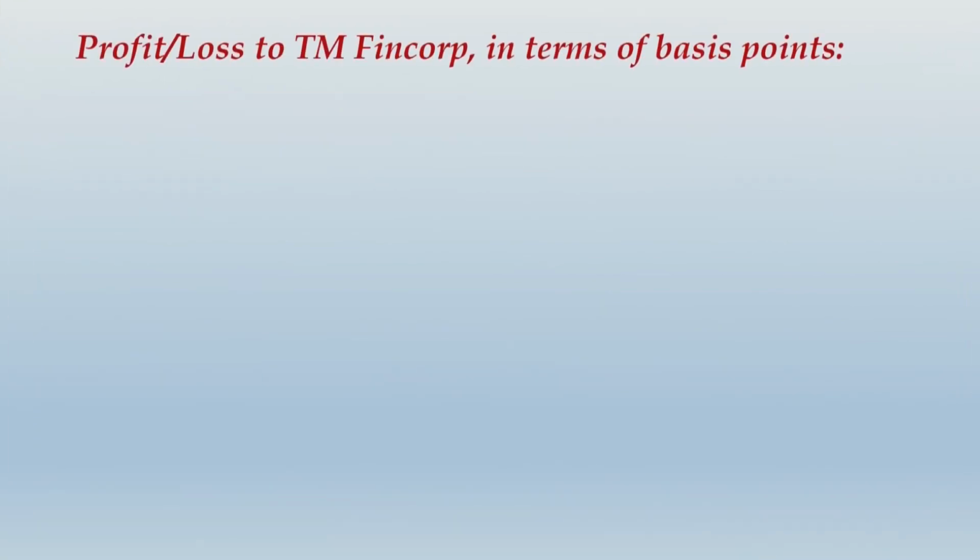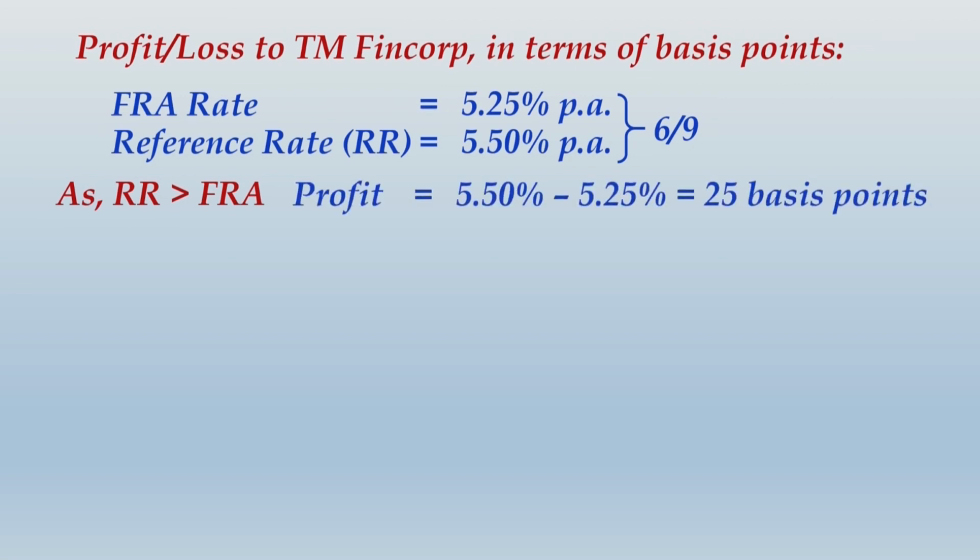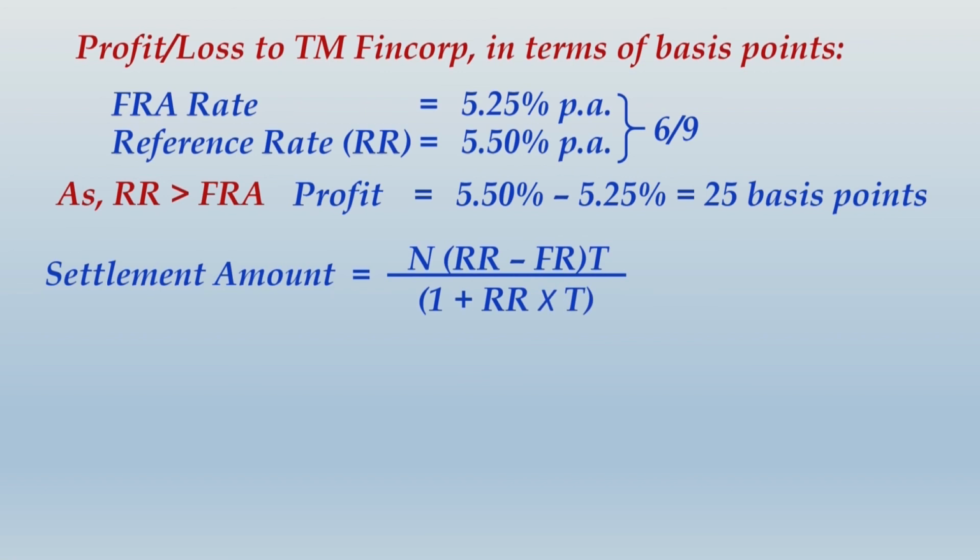So profit or loss to TM FinCorp in terms of basis point, FRA rate is 5.25%, reference rate is 5.5%, and that is for 6/9 FRA. So as reference rate is greater than FRA rate, profit will be in terms of basis points as 5.5 minus 5.25%, that will be 0.25%, or you may call it as 25 basis points. Now the settlement amount formula you have learnt. I have explained you logically the calculation, how it is to be made, and just to make the calculation quicker, you may write up this formula. You have learned this formula in the earlier session already.